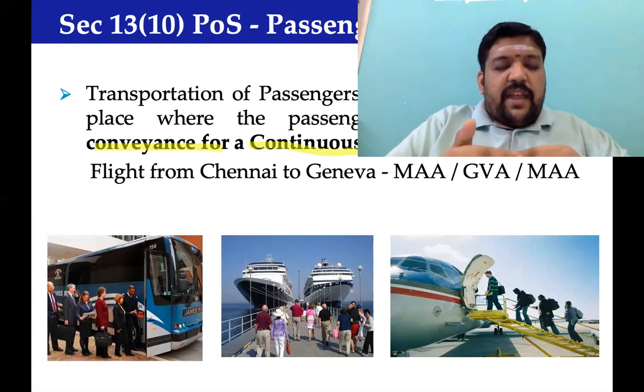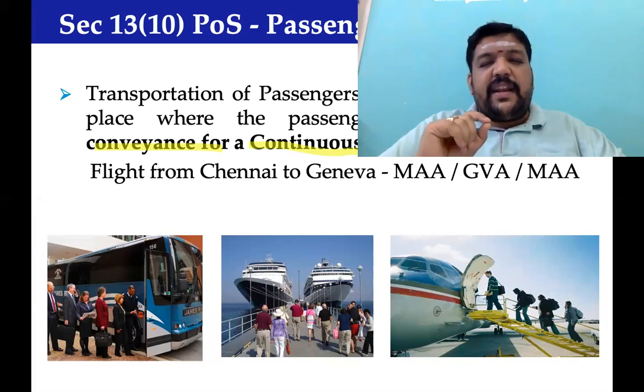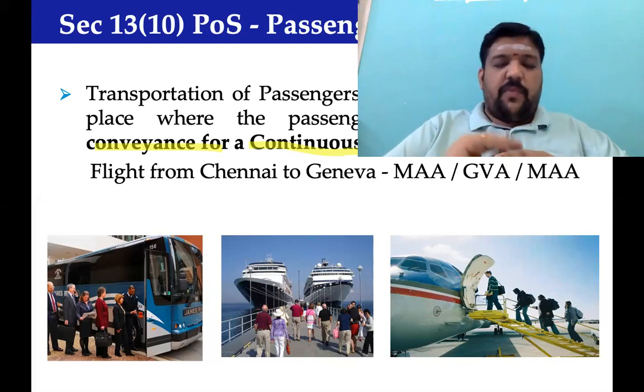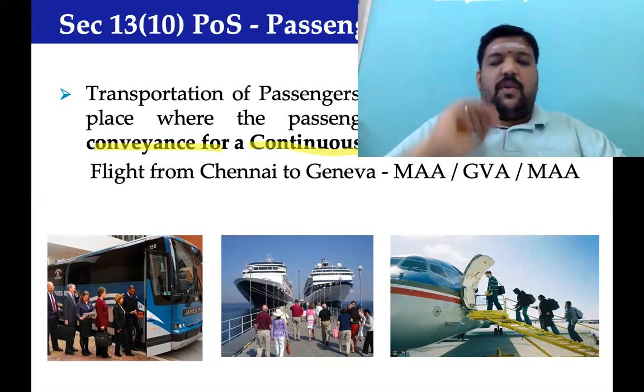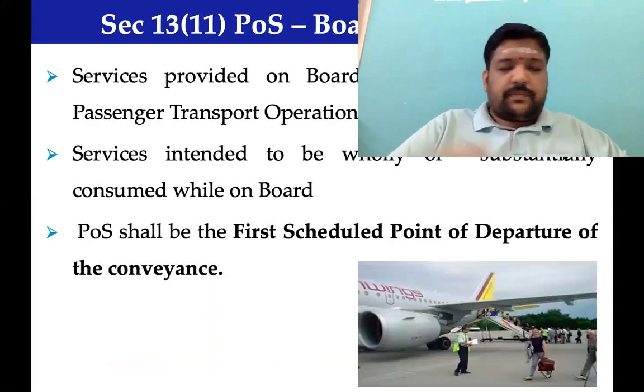Every stopover would be treated as a leg of journey. And a continuous journey will include legs of journey. So where the passenger gets in and gets out is going to be more important. The place where the passenger gets in, that will become the place of supply.